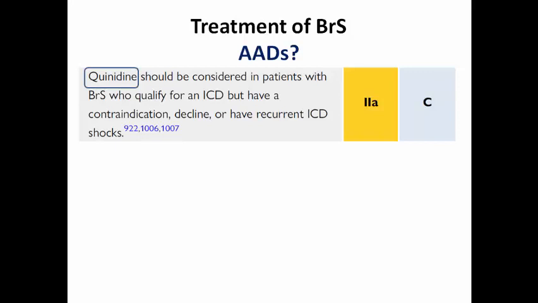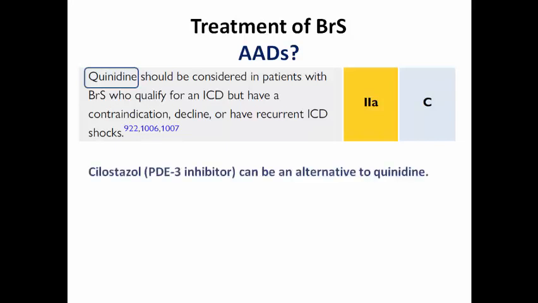Quinidine is the most famous drug to be considered in patients with Brugada syndrome who qualify for an ICD but have a contraindication, refuse an ICD, or have recurrent ICD shocks. Quinidine would reduce the recurrence of ventricular arrhythmias.